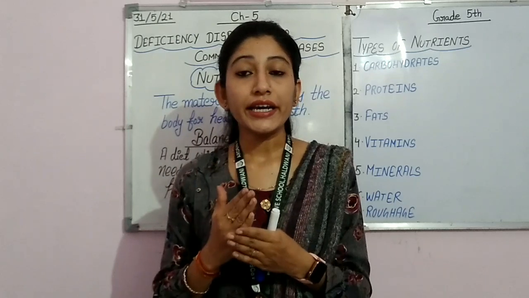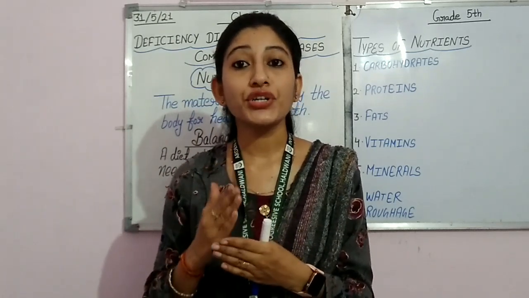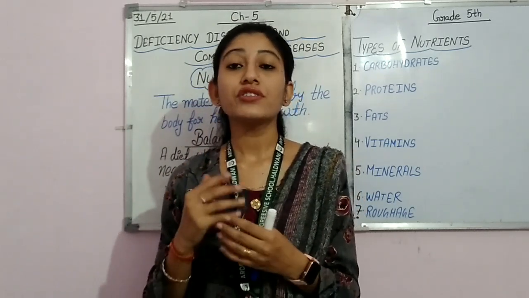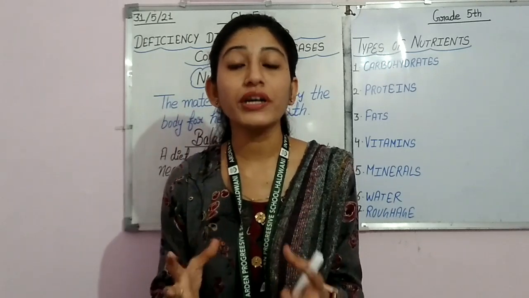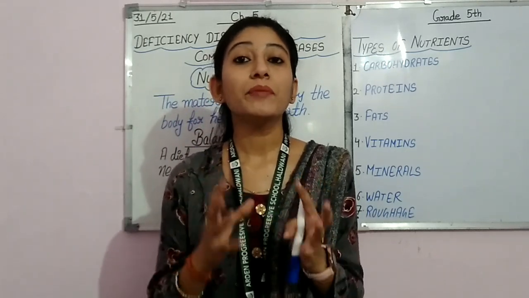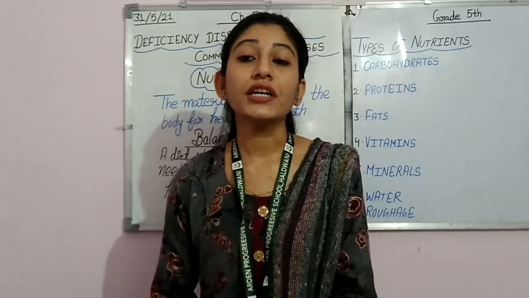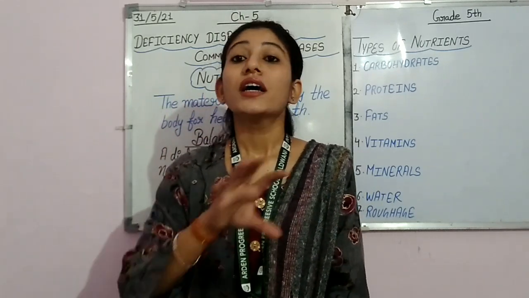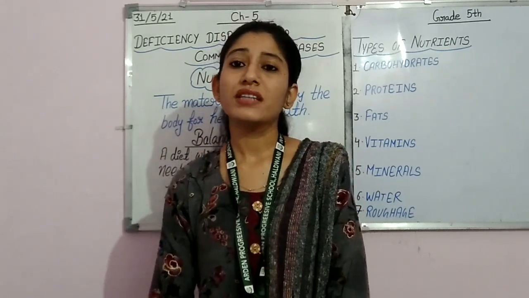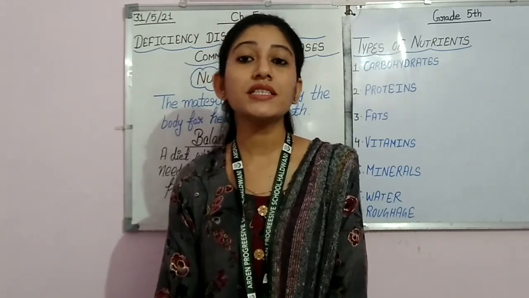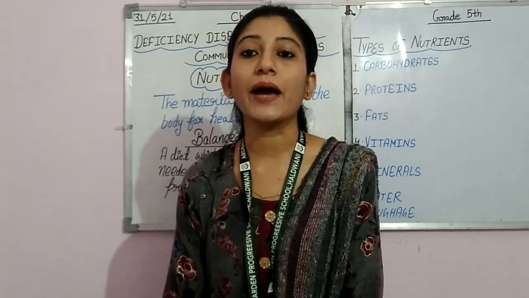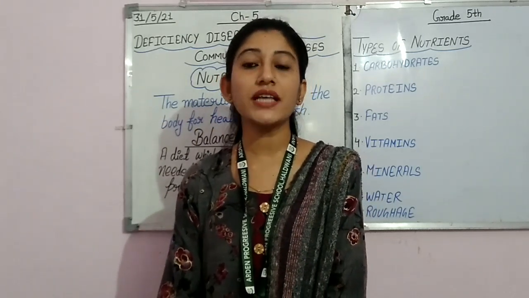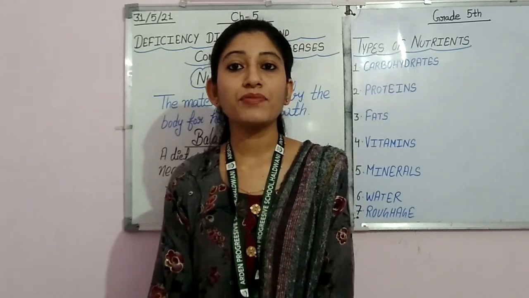So for eating the proper ratio of nutrients, and having food from which we get proper nutrition, we must eat all types of items. Now what are these items? The items that contain different types of nutrients.